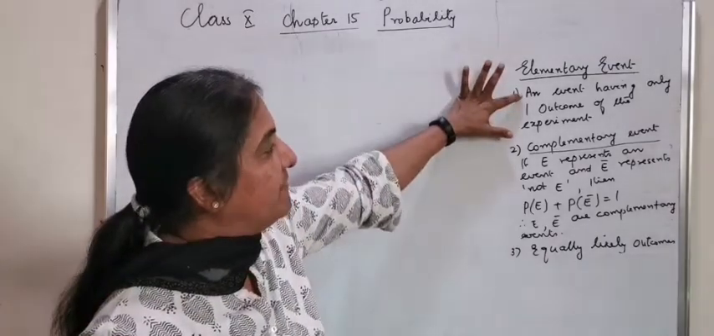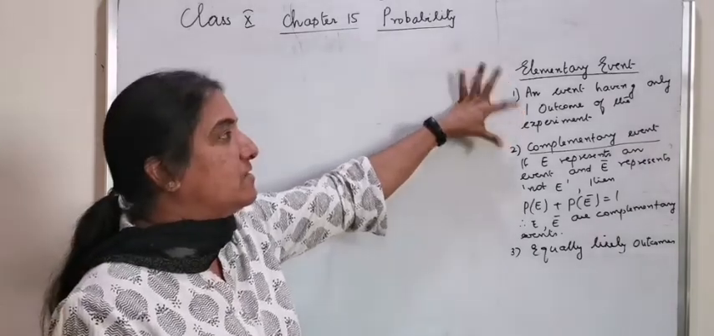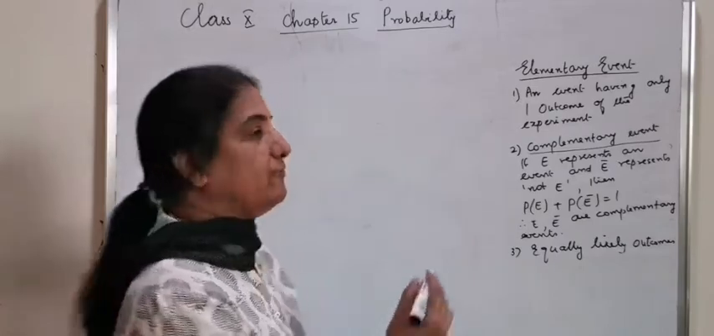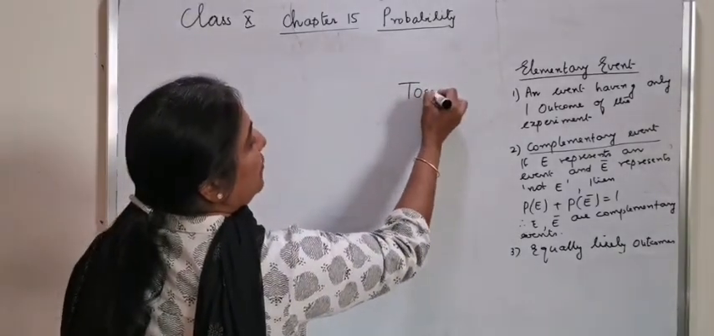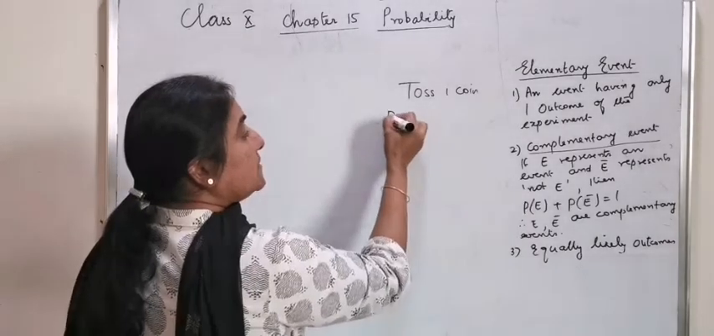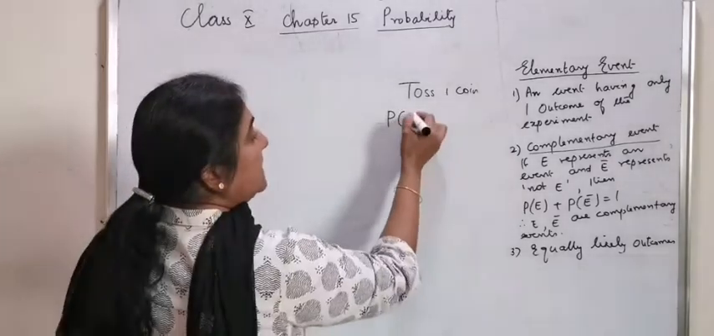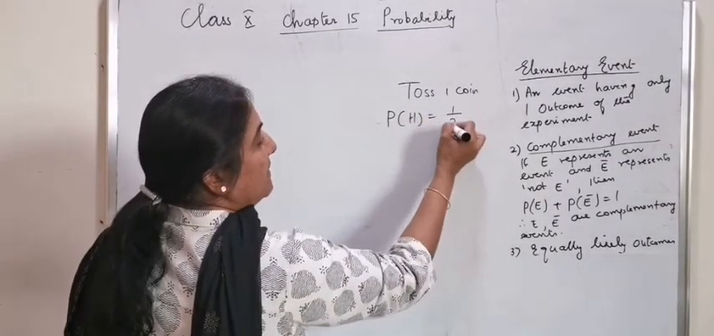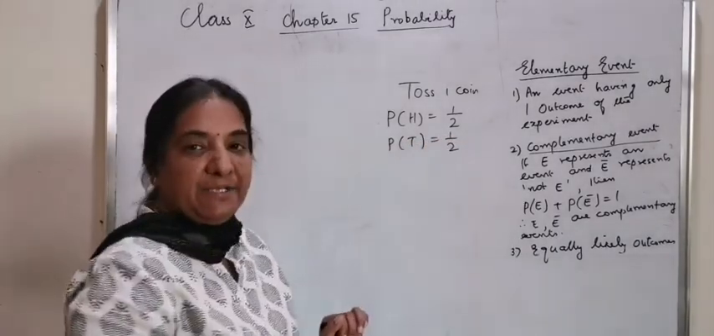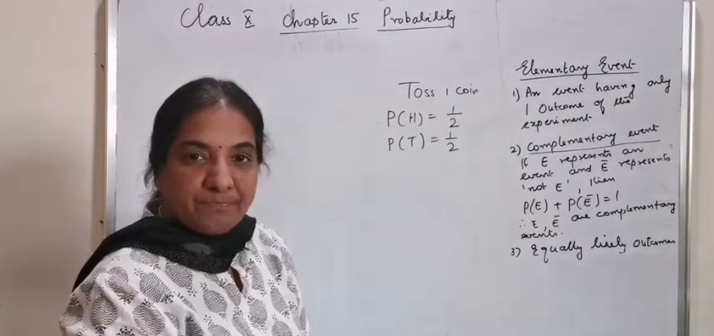An event having only one outcome of the experiment is called an elementary event. For example, if you toss one coin, the sample space is only head and tail. The probability of head is 1 by 2, and the probability of tail is also 1 by 2. That is, there is only one outcome possible.